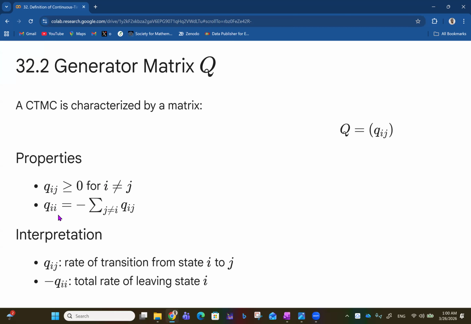So every q_ii is the negative of the sum of all the other q_ij. The interpretation is that q_ij is the rate of transition from state i to j, whereas minus q_ii is the total rate of leaving state i.